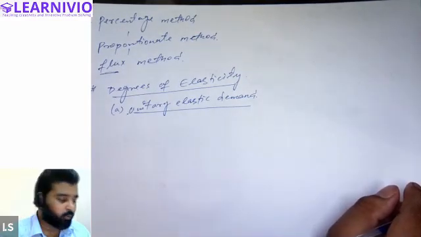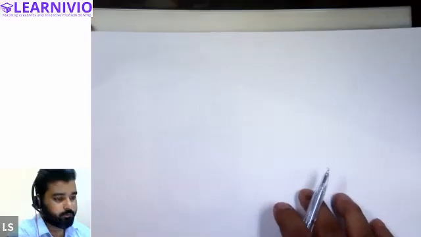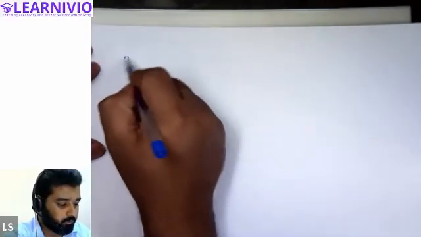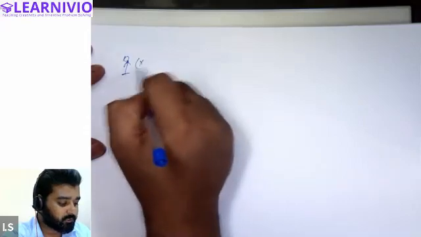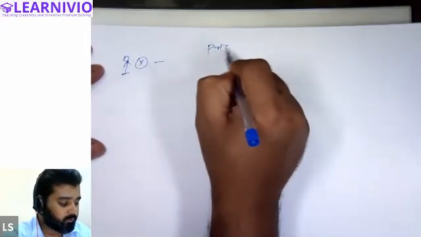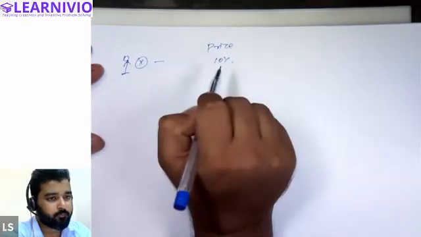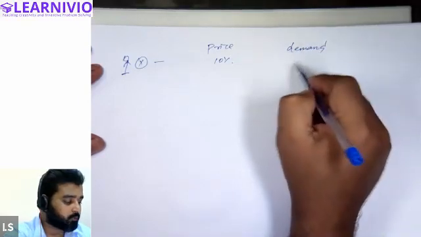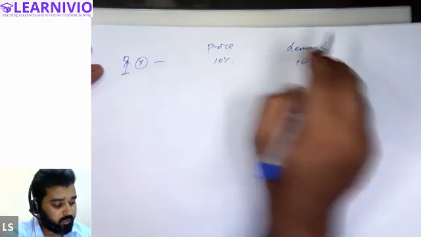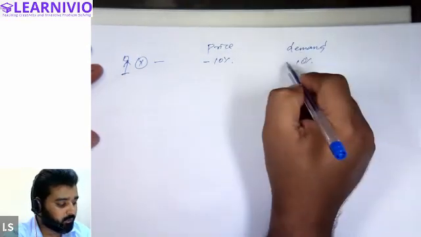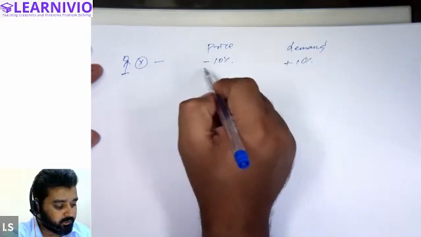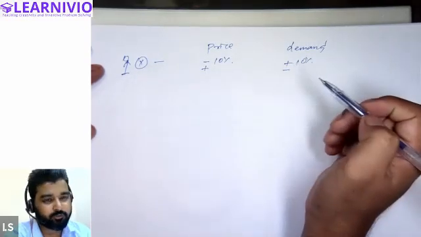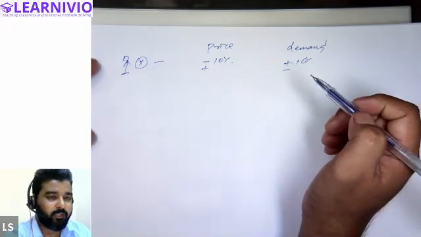Let me take an example. Suppose we talk about this customer, Mr. X. When price of the commodity changes by 10%, he changes his demand in equal proportion, 10%. If price decreases by 10%, he raises the demand by 10%. If price increases by 10%, his demand declines by 10%. So we will say that the customer is equally responsive to the price.